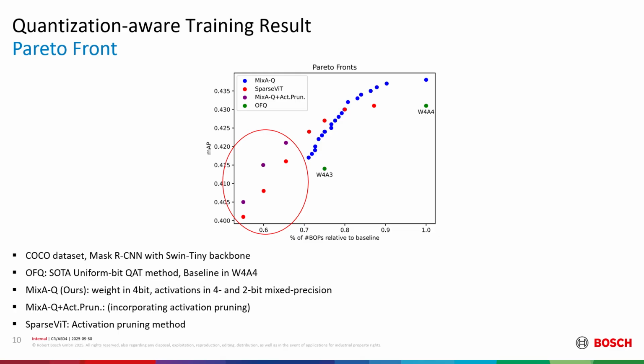With this observation, we incorporate activation pruning into MixA-Q, meaning that we prune the most unimportant windows and keep the less important but relevant windows in lower precision. As shown with the purple dots in the figure, by incorporating activation pruning and avoiding aggressive pruning, MixA-Q achieves better mAP than Sparsity at high sparsity level and achieves 1.5x speedup with 1% mAP drop.